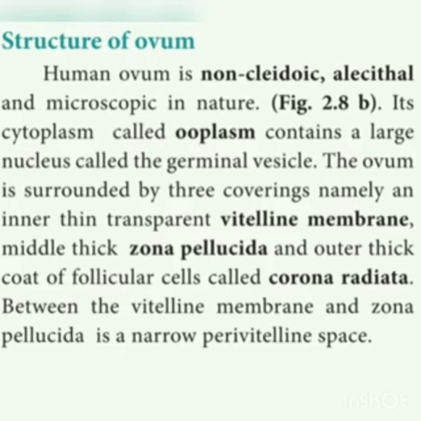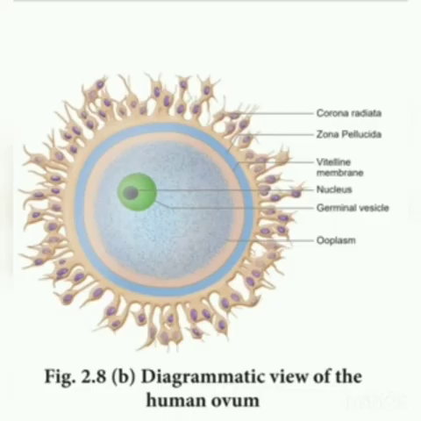The human ovum is non-cleidoic, acellular and microscopic in nature, and the cytoplasm is called ooplasm. It consists of a nucleus. The ovum is surrounded by three coverings. What are the three coverings? Zona pellucida, vitelline membrane and corona radiata. Between the vitelline membrane and zona pellucida is a narrow perivitelline space. You have to write this and draw the diagram.